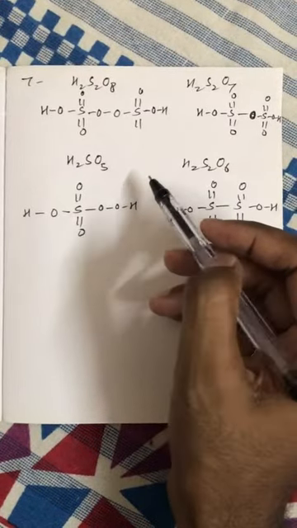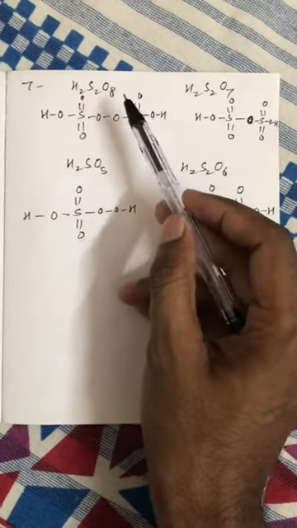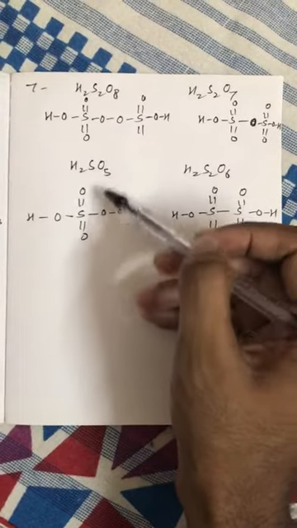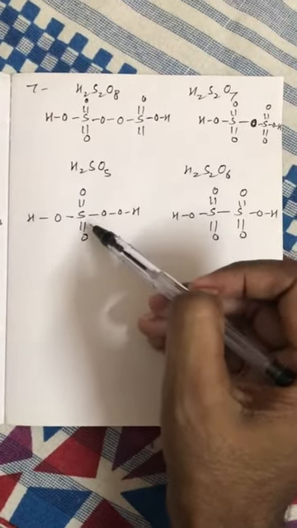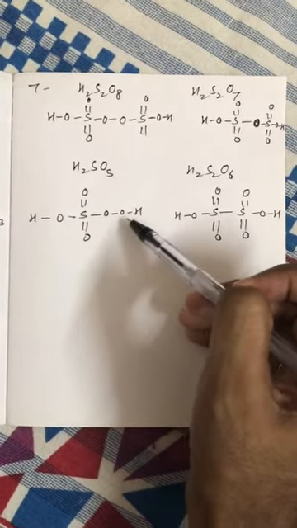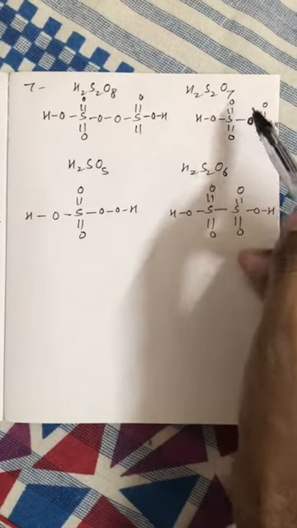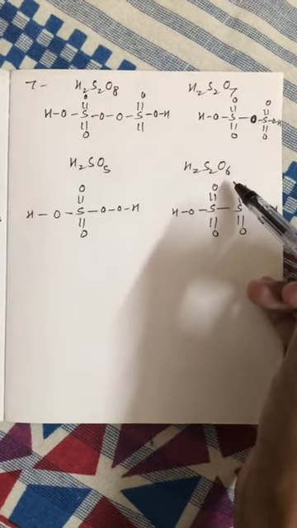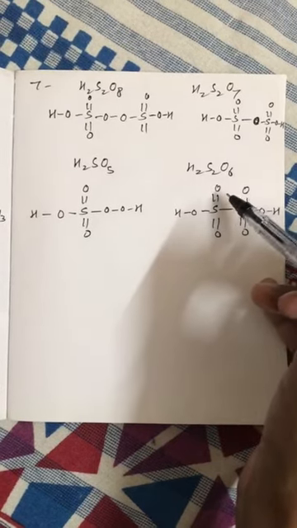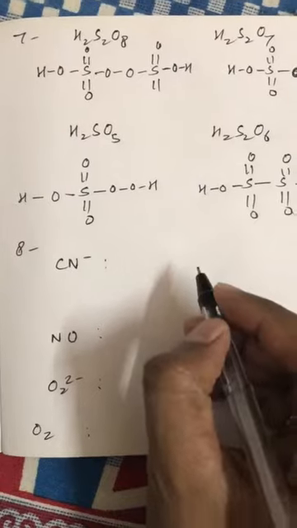Question number 7. Here H2S2O8 and H2SO5, only these two have an O-O bond, or we can say a peroxide bond. H2S2O7 and H2S2O6 do not have an O-O bond. Question number 8.